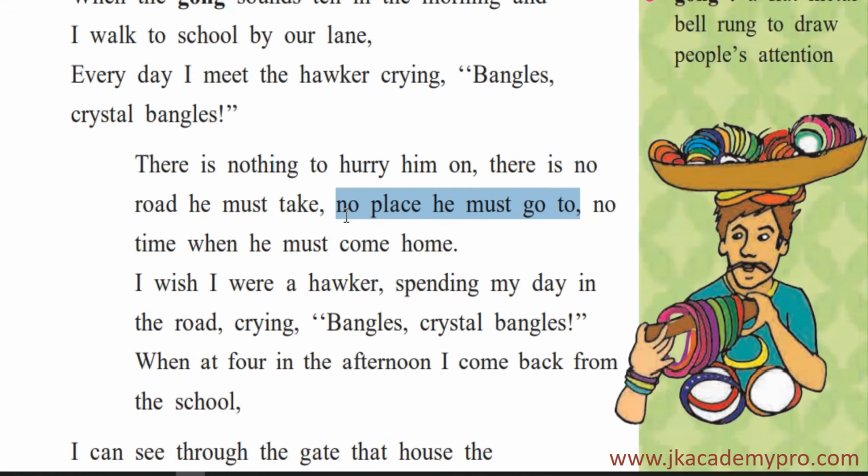So here he is telling that the hawker, that is the bangle seller, has no place he must go to, no time when he must come back home. So here again there is no time. Even if he is a little late or a little early to reach back home, there is nobody to shout or scream or get worried, isn't it? If you are late even by a few minutes, your mom or the person at home will be worried, and they will say, what happened, where is my child gone? So here there is nobody to worry him. He can go home anytime he wants.